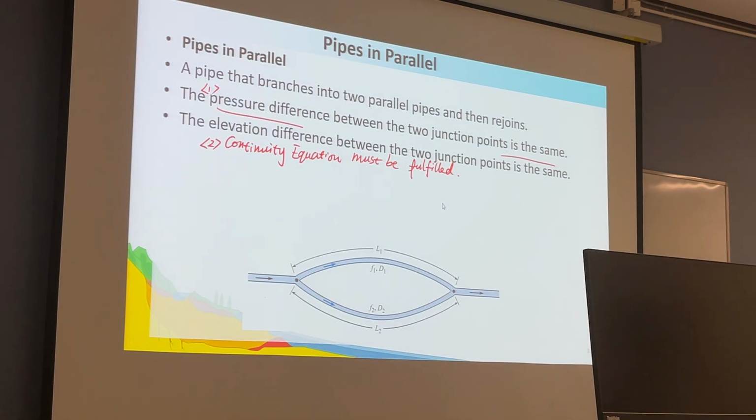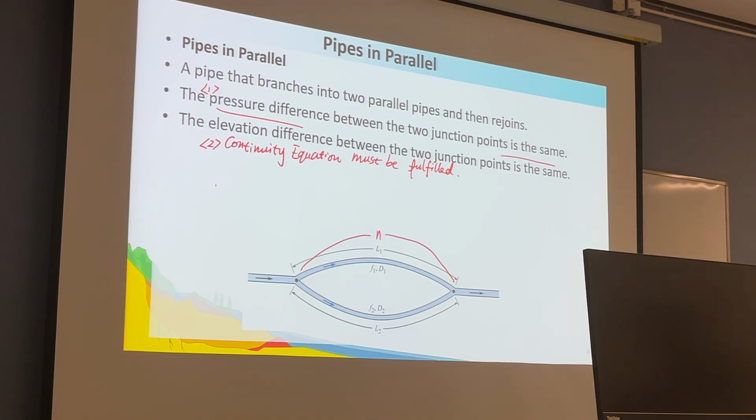That means in this situation, there are two pipes, there may be more pipes, n number of pipes.